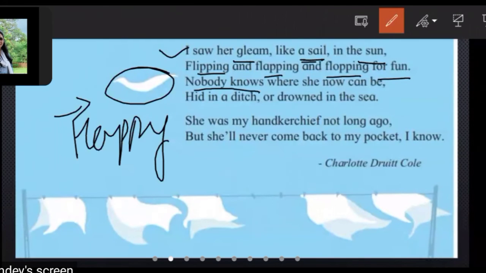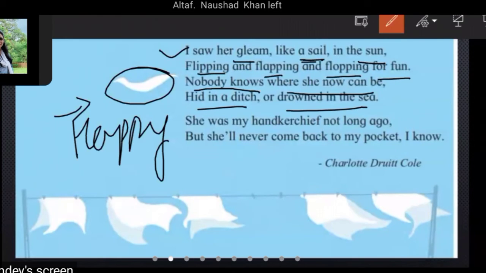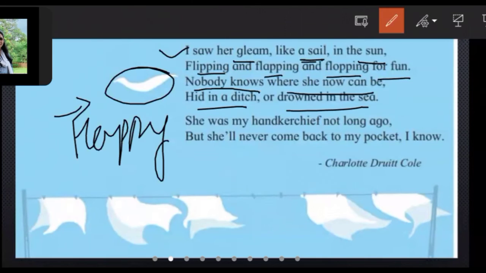Nobody knows where she now can be. Means nobody can find out where this cloth went away. Hid in the ditch or drowned in the sea. It may be hidden in a ditch somewhere, or drowned in the sea, or in a water bottle.